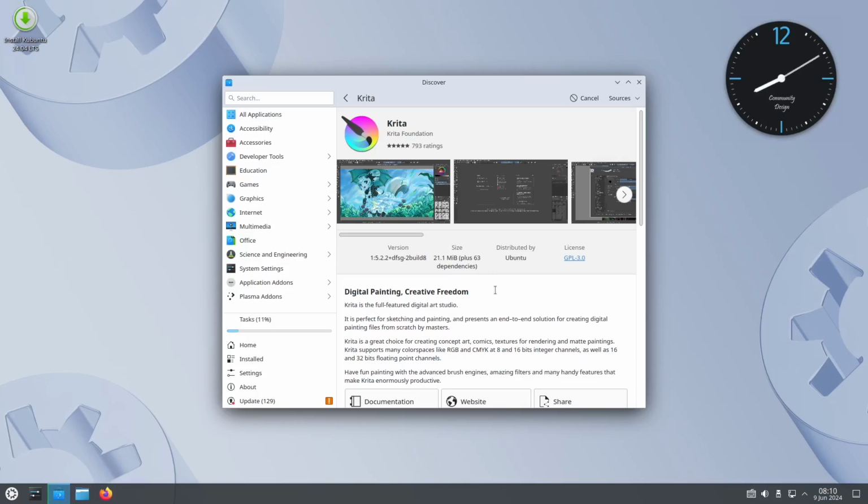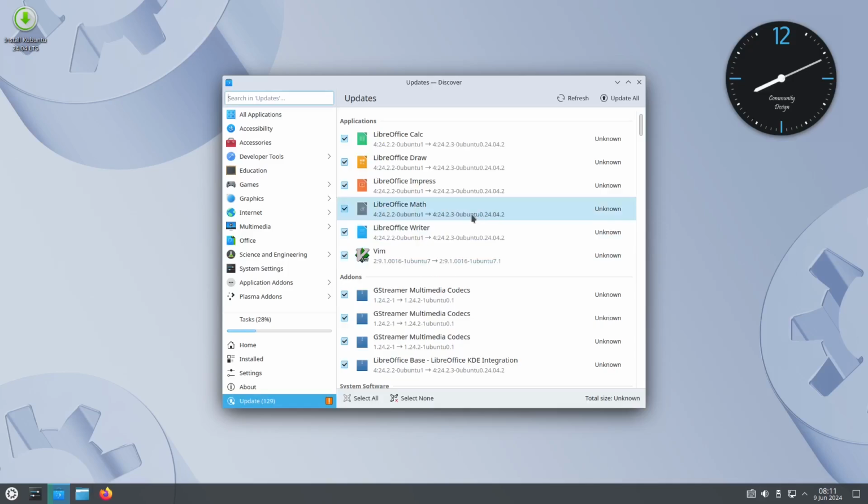You just point and click, not like the vanilla, the bare metal Arch, bare metal Ubuntu, bare metal Kali Linux. Yeah, they're all hard.